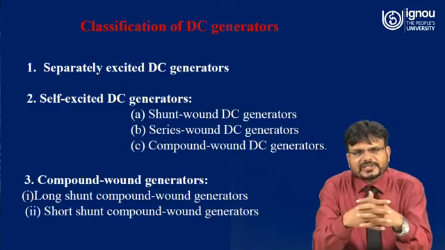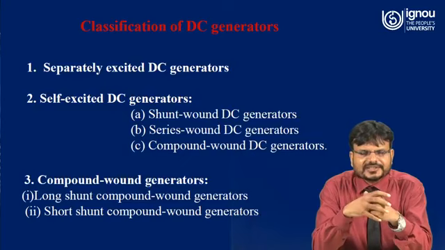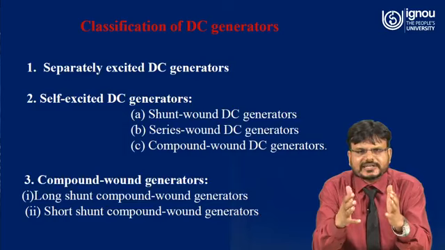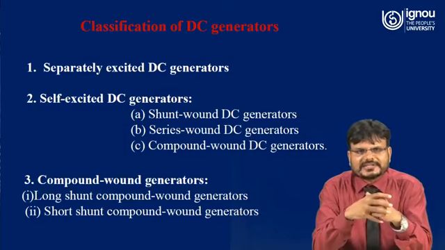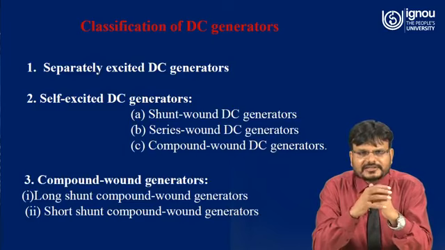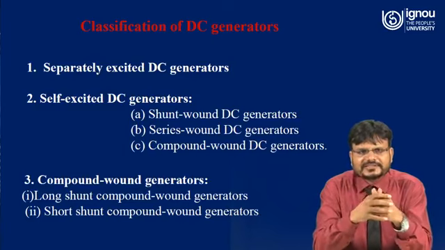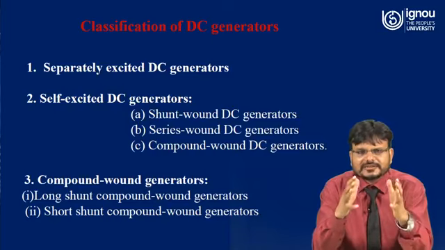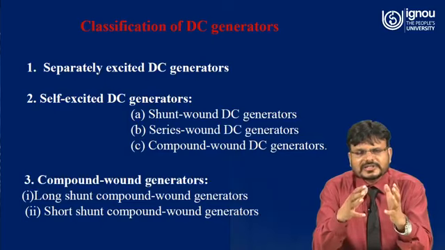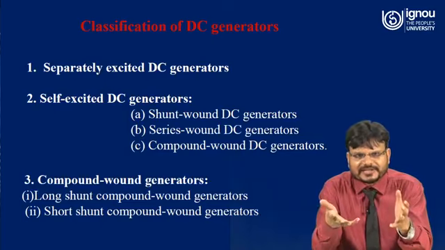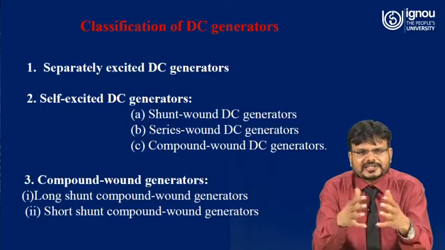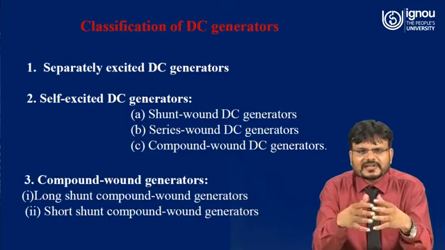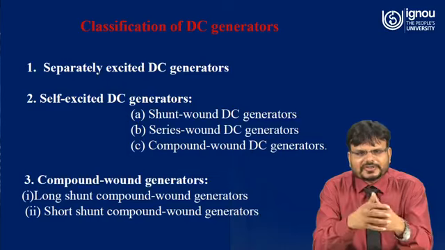A DC generator can be classified as a separately excited DC generator. What do we mean by separately excited? That means the field is excited by another system. That's why it is called a separately excited DC generator. The second classification is the self-excited DC generator. As the name indicates, the field of the system is excited by the self-generated supply. This self-excited DC generator can again be classified as shunt-wound, series-wound, and compound-wound DC generator.